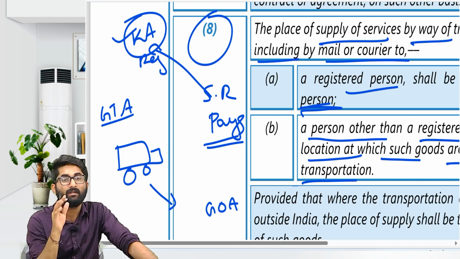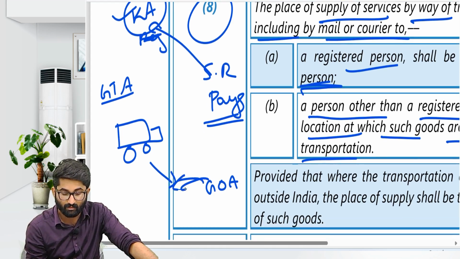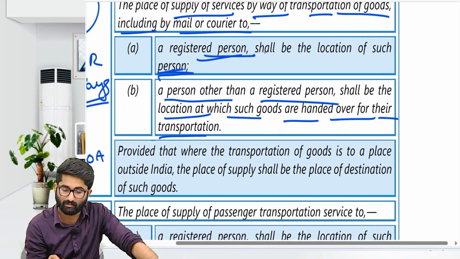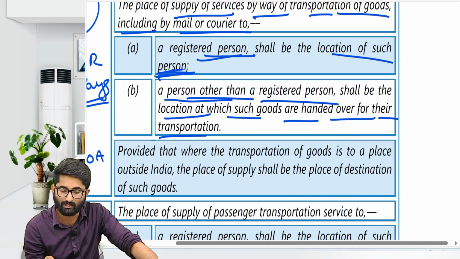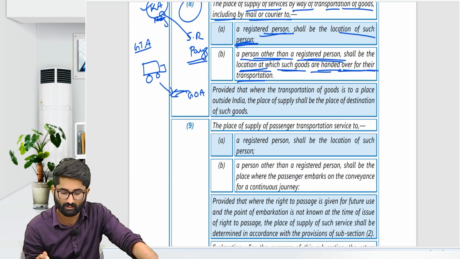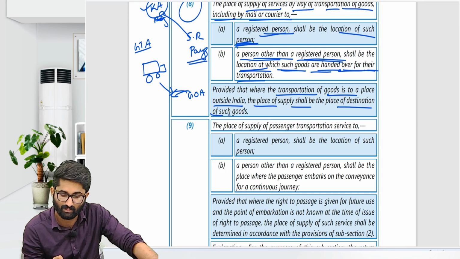No sir, he is not registered in Karnataka. Then where are the goods handed over? In Goa, the goods are handed over in Goa. That's why, if registered person, then the location of such person. A person other than a registered person, the location at which such goods are handed over for their transportation. Provided that where the transportation of the goods has a place outside India, then the place of supply shall be the place of destination of such goods.